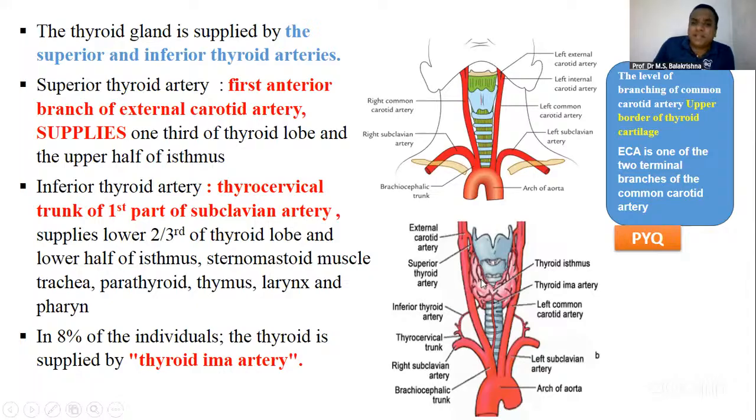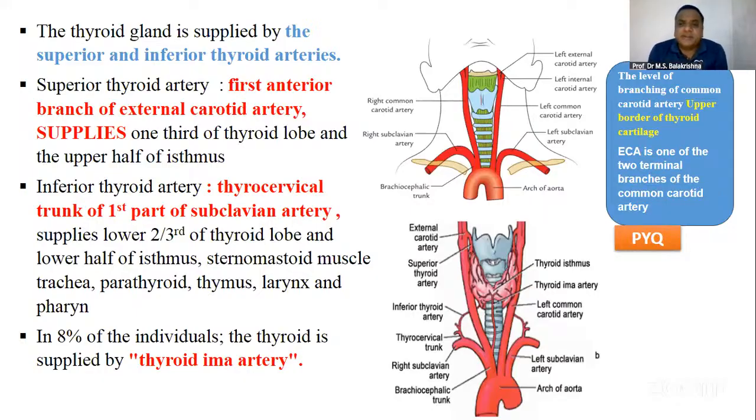So this is the same explanation. I will not repeat what I have already told. The blood supply from the external carotid artery, you get superior thyroid artery, which enters into the upper lobe. Upper two-thirds it supplies, and the lower one-third is supplied by the inferior thyroid artery. So all this information is there. You can read this. Now the relevant question. On the right hand side of the screen, you can see the level of branching of common carotid artery. At what level does the common carotid artery branch? At the upper border of thyroid cartilage. So that is the answer.